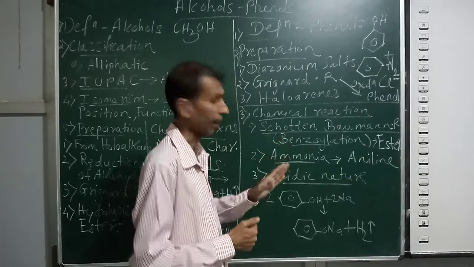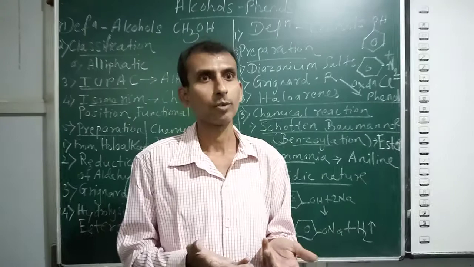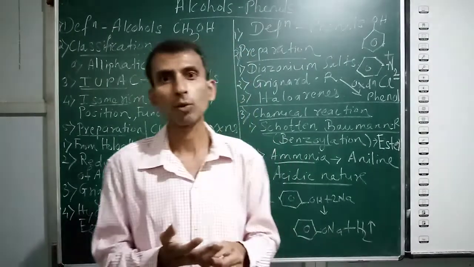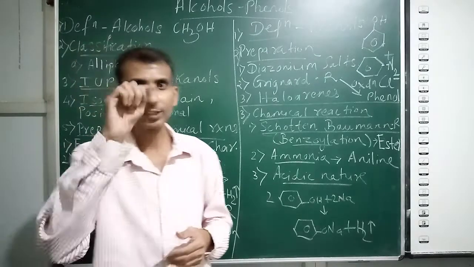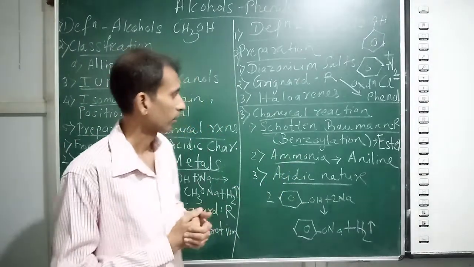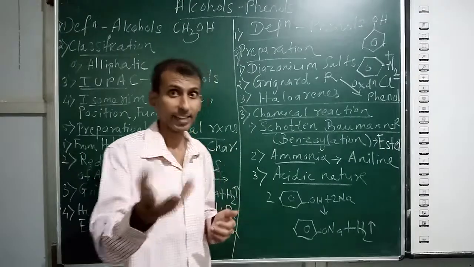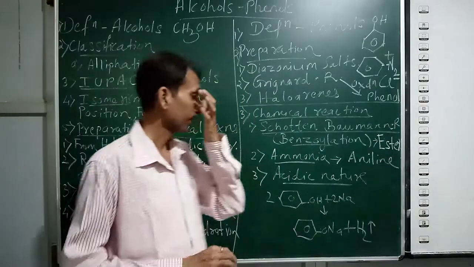Secondly, reaction with ammonia, NH3, will give you an amine, and aromatic amines are called... a simple example is aniline, NH2 group attached to a benzene ring. That is called the ammonolysis reaction. So from ammonia you get aniline, for example.